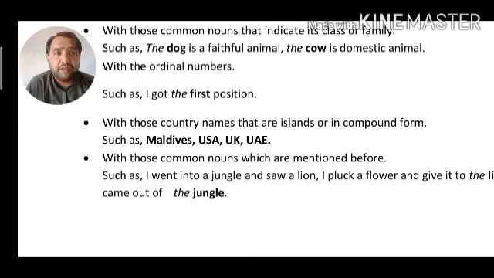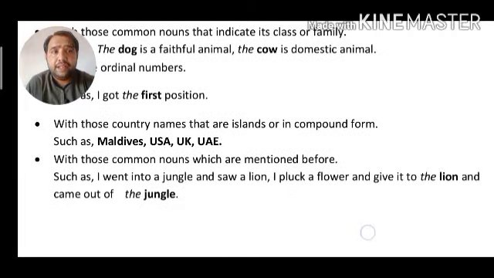I plucked a flower. Here flower is a common noun and it is used with an indefinite article. But when these common nouns, flower, lion and jungle, are repeated, when they are used in different sentences, in upcoming sentences the is required.